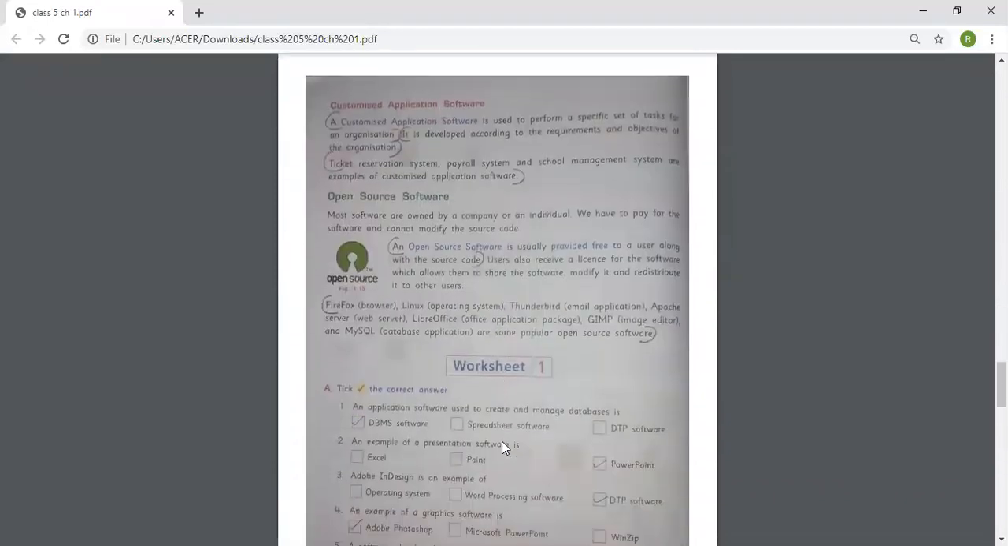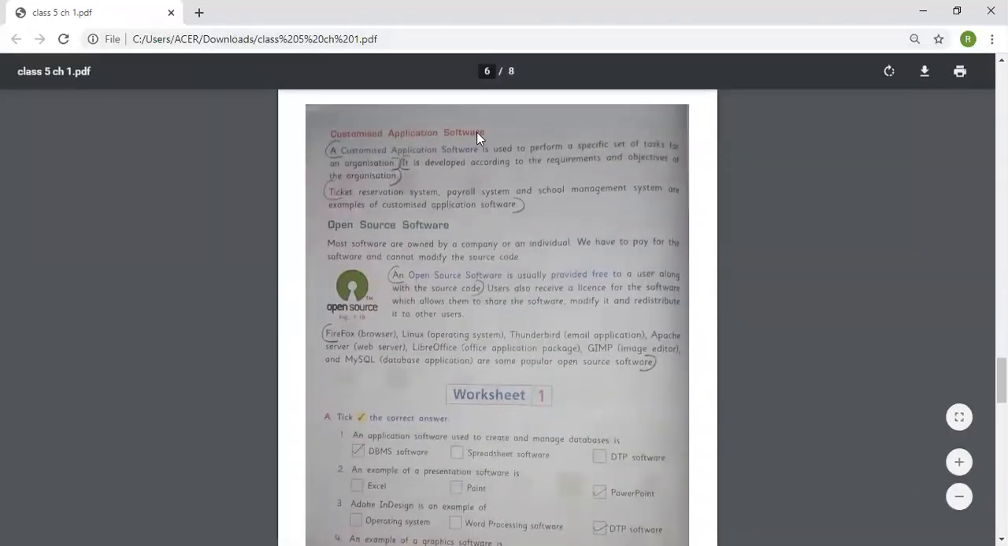Coming to the next page, customized application software. A customized application software is used to perform a specific set of tasks for an organization. It is developed according to the requirements and objectives of the organization. Ticket reservation system, payroll system, and school management system are examples of customized application software.